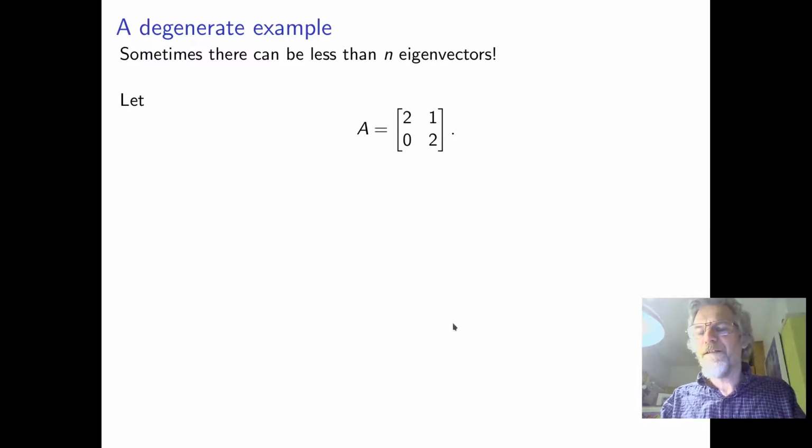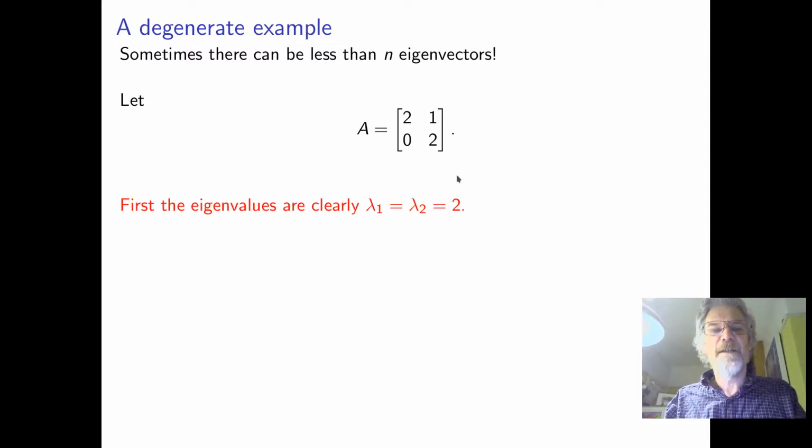But sometimes there are fewer eigenvectors than you think. And this little example is really a kind of archetypal example. It's something that's very interesting. It happens quite a lot in things like control theory and study of oscillators and so on. So it's a useful example. Here's a matrix. Its eigenvalues are just 2 and 2, but it's got this off-diagonal term as well. So the eigenvalues are lambda 1 equals lambda 2 equals 2. In other words, it's a repeated eigenvalue.